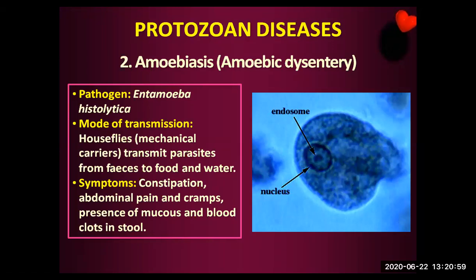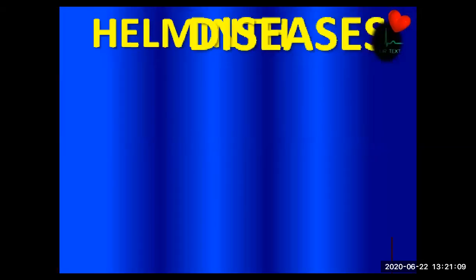What are the symptoms of the Entamoeba histolytica disease, amoebic dysentery? Constipation, abdominal pain, cramps, presence of mucus and blood clots in the stool; that we say is amoebic dysentery.